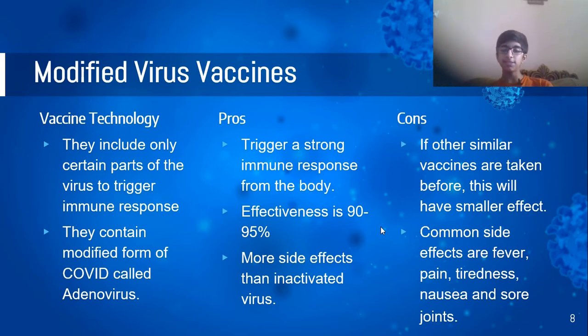Now, the advantages of this type of vaccine is that it triggers a very strong immune response from our immune system. So it is very effective. Next, its effectiveness is 90 to 95%, which is very high, and it is quite good for us as well. But still, it has more side effects than inactivated virus vaccine, so that's a downside. Now, the disadvantages of this type of vaccine is that if other similar vaccines of this kind are taken before taking this COVID-19 vaccine, this vaccine will have a very small effect. But it will still be quite effective, so it does not make a big difference.